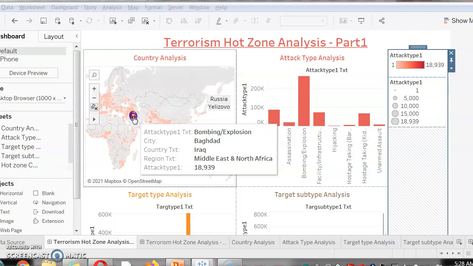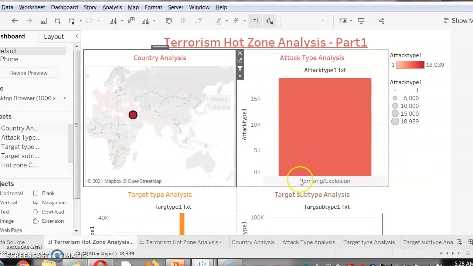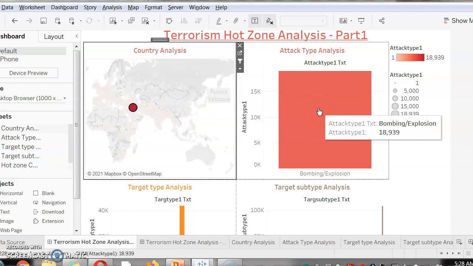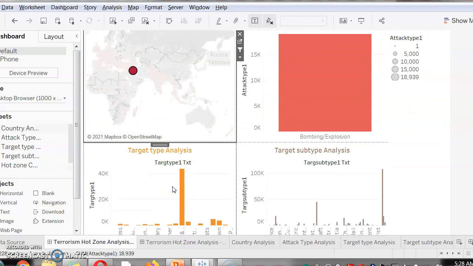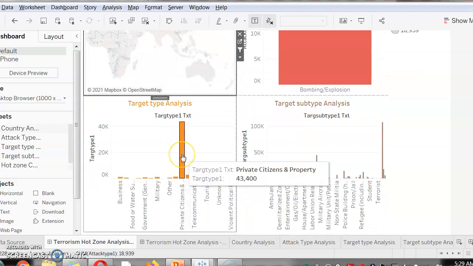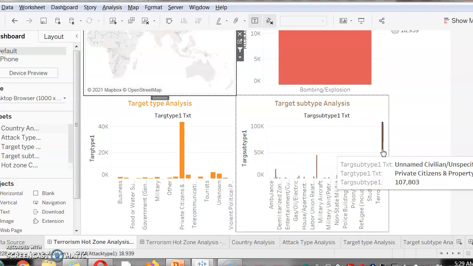Now, if we click on it, we can see all the details around. Its attack type was bombing or explosion. The target type was mostly private citizens and property. The target subtype was unnamed civilian or unspecified.